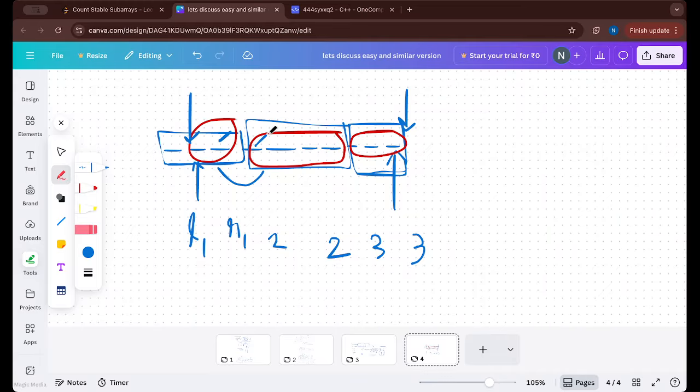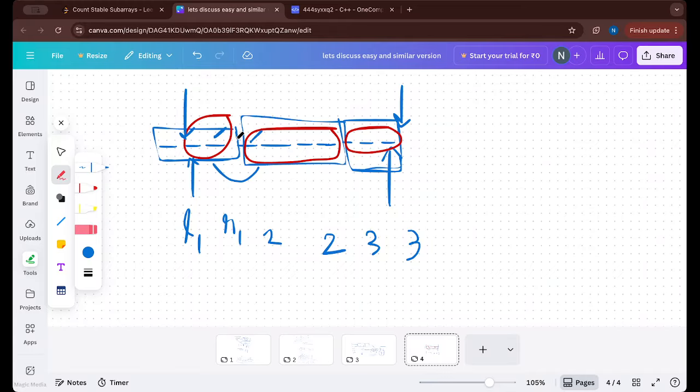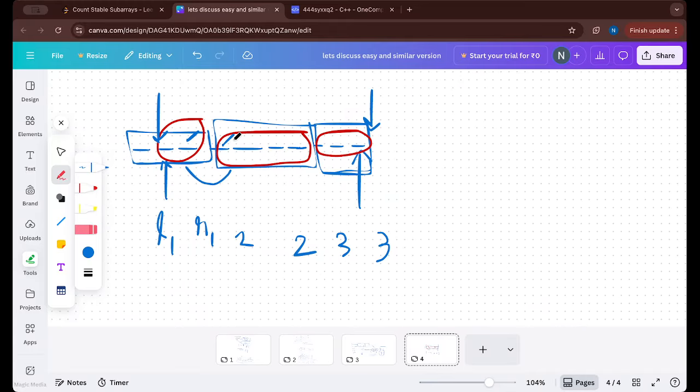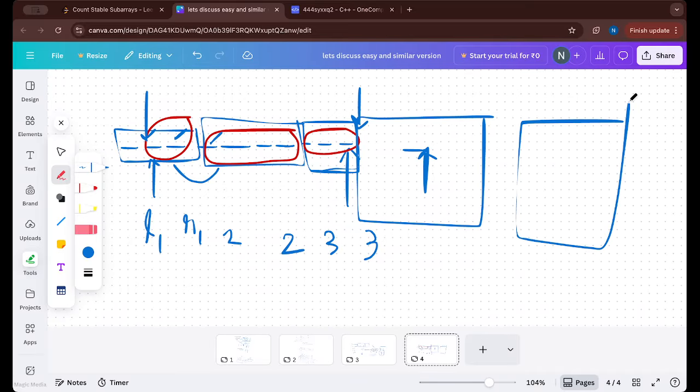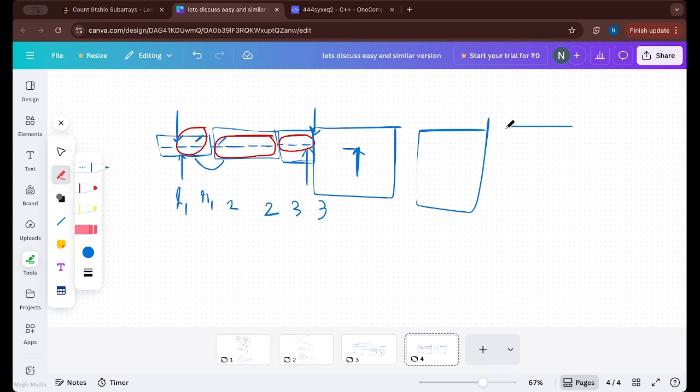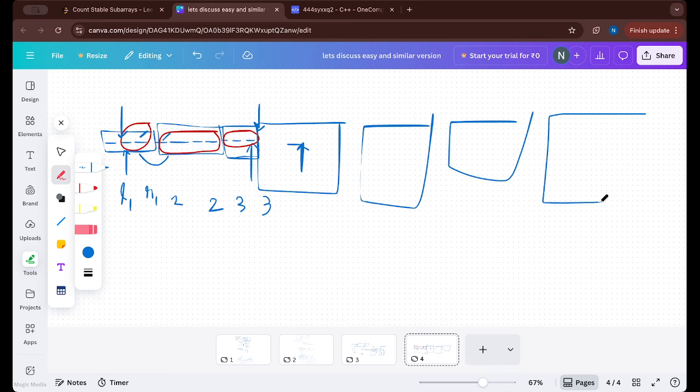Now what can we think? If we are able to think more, then what? So this is L, and this is the block that is ending where L is present, and there are some middle blocks which are independent of L and R. These are just in the middle. And now this is R, this is the block. This is the first index J, and this is the last index I, which is the ending of L's block and the starting of R's block.